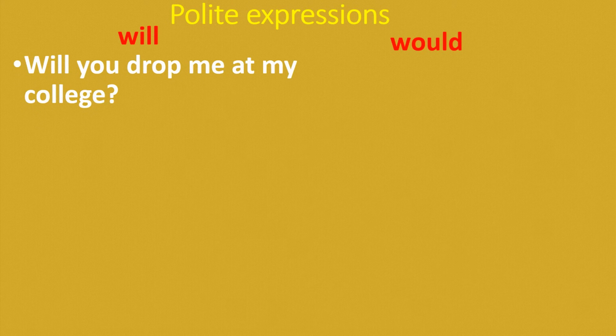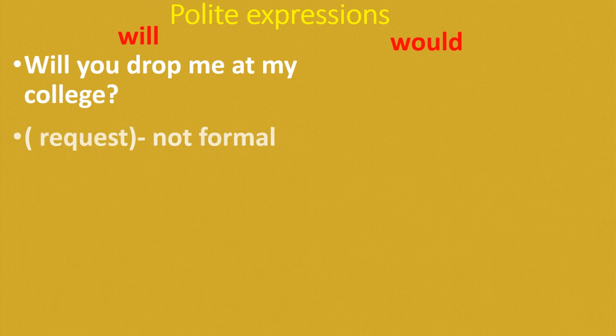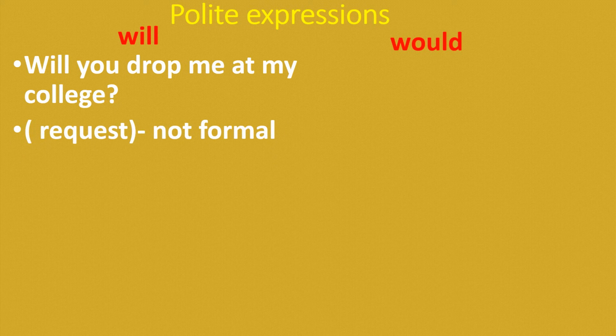Let me tell you how we should express polite expressions using will and would. Let's see one example. Will you drop me at my college? What kind of sentence is it? This is a request, but it is not formal. Not formal means these kinds of expressions are used with your friends and family members.